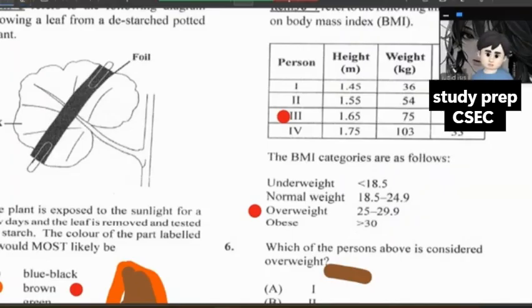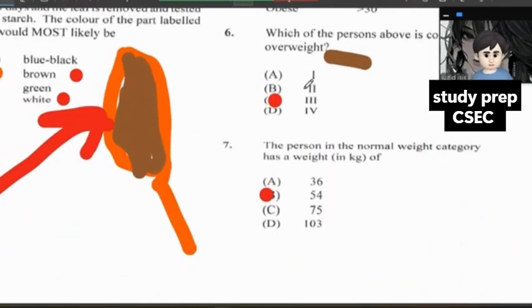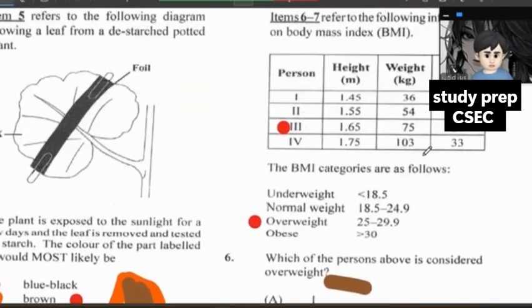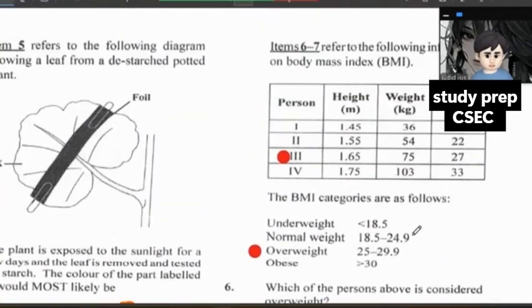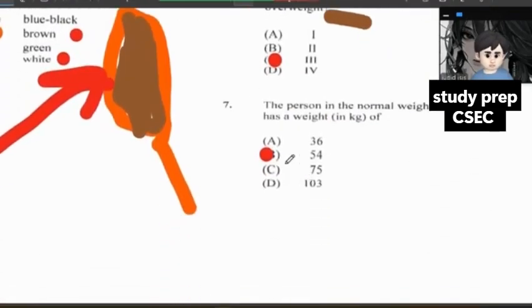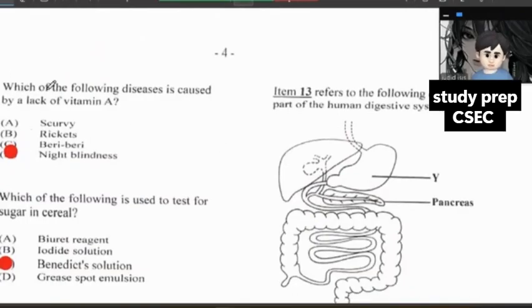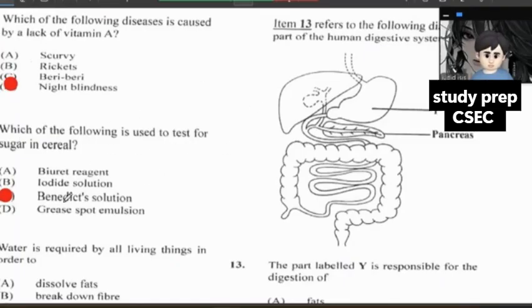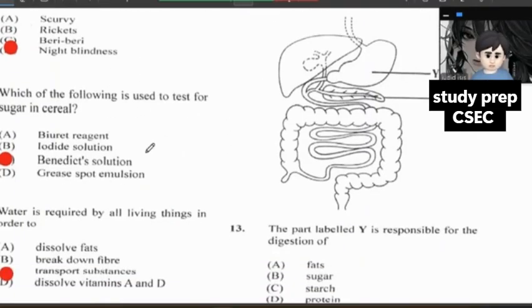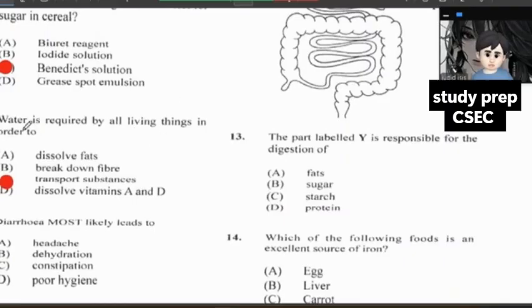Let me see if they ask any question like that. The person in the normal weight category, they said the normal weight is 18.5 to 24.9. That's right here. The normal weight would be right here. So the answer for this is the 54 category. Hopefully, you guys could see that. Which of the following diseases is caused by a lack of vitamin A? Night blindness. And which of the following is used to test for sugar in cereals? That is Benedict's solution.